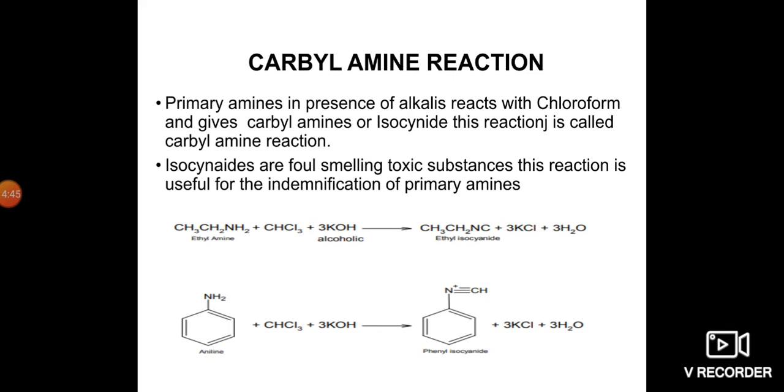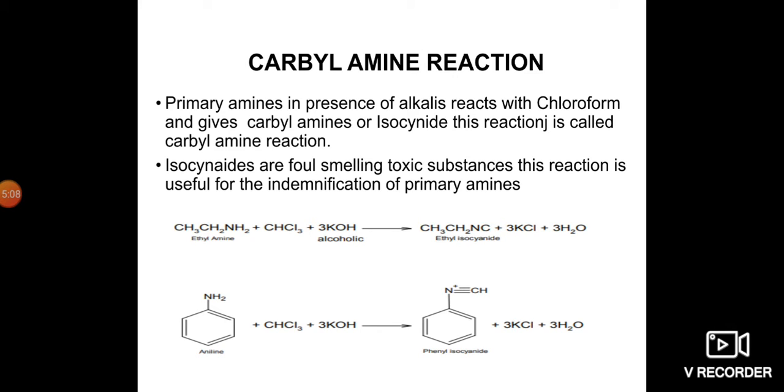Then the third one is the carbylamine reaction. This is very familiar for identification of primary amines, as an isocyanide will be formed, a badly smelling isocyanide.